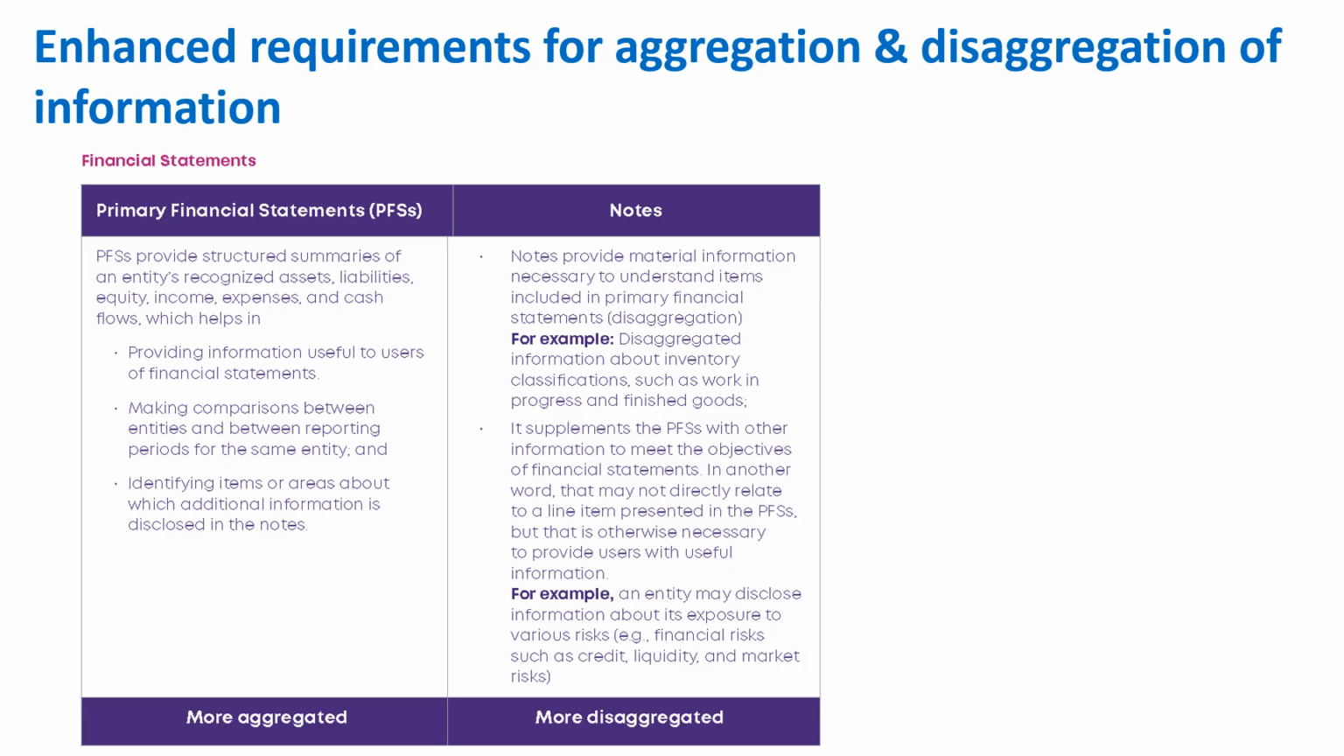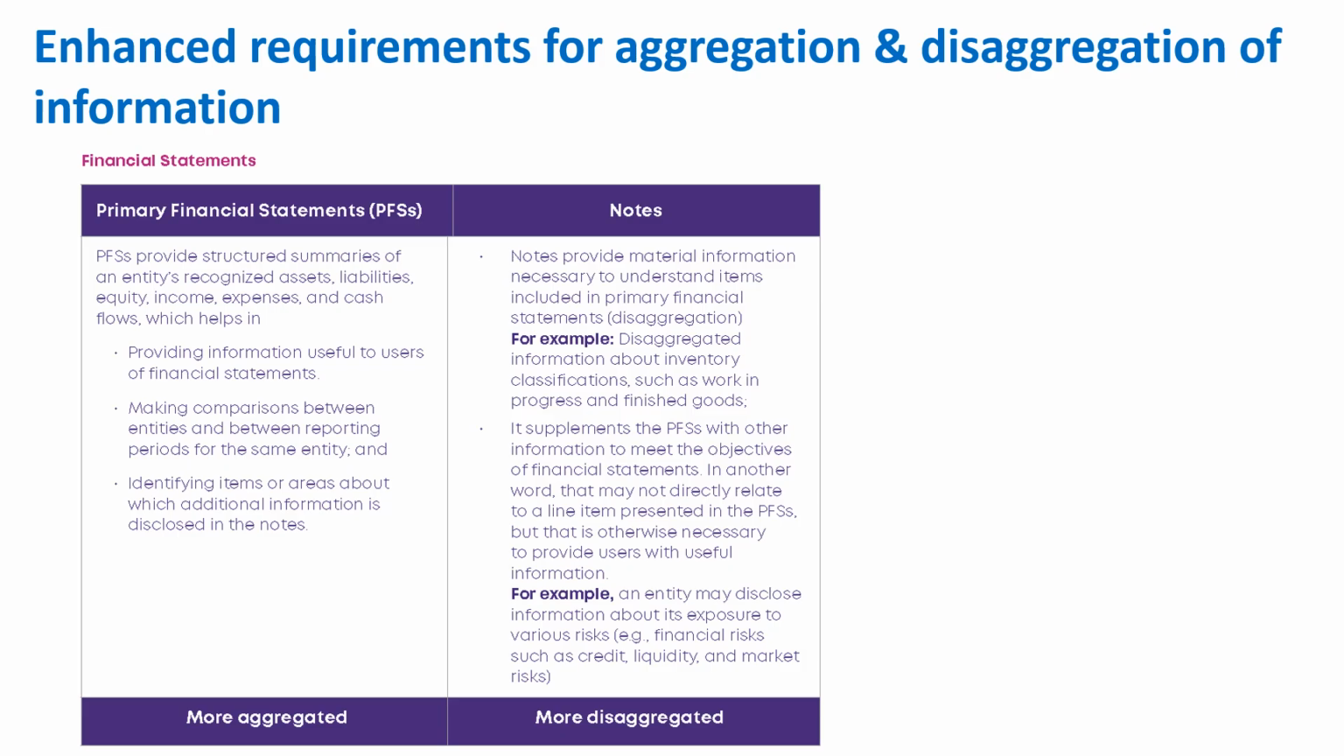It supplements the PFS with other information to meet the objectives of the financial statement. In other words, that may not directly relate to a line item presented in the PFS, but that is otherwise necessary to provide users with useful information, right? Because if somebody reads just inventory, that is not going to give complete transparency about inventory. So you need to break down and show what this inventory contains. And if you are taking a provision for the inventory also, in brackets we have to mention what the provision is, or what the provision for NRV, obsolescence and all that is.